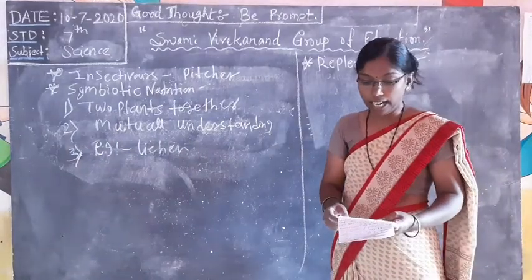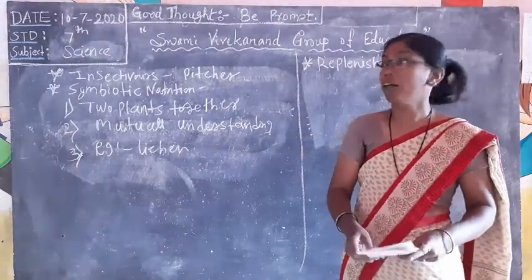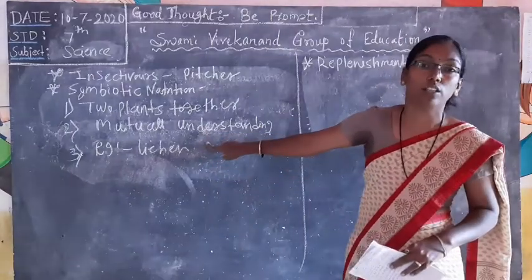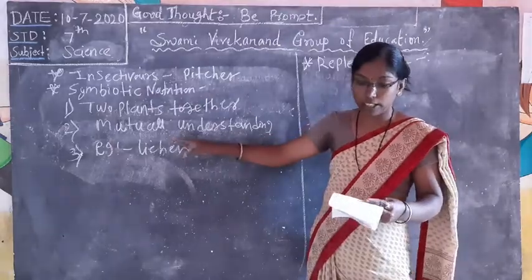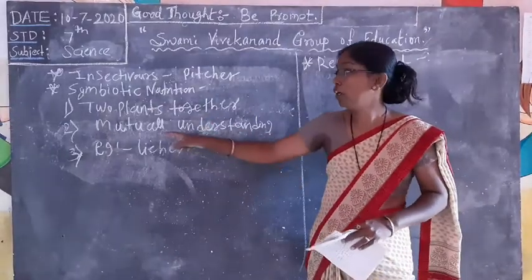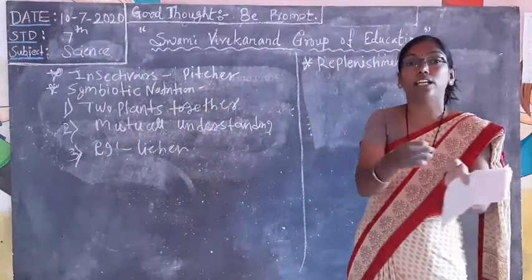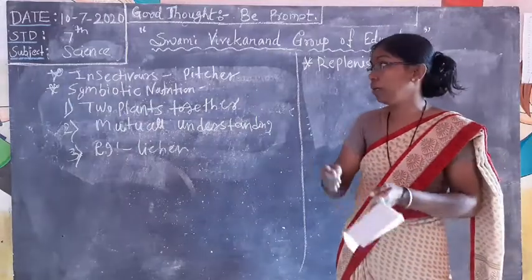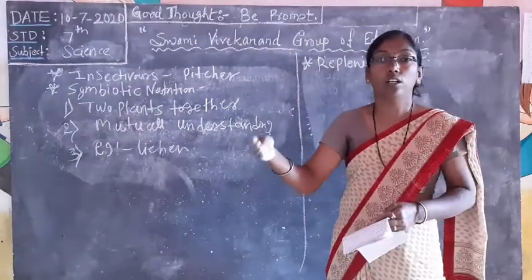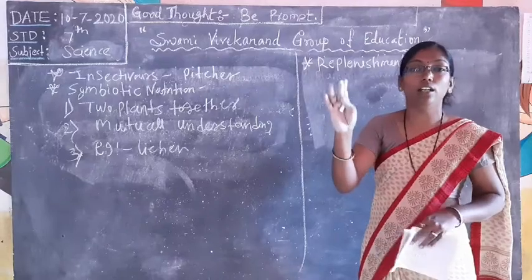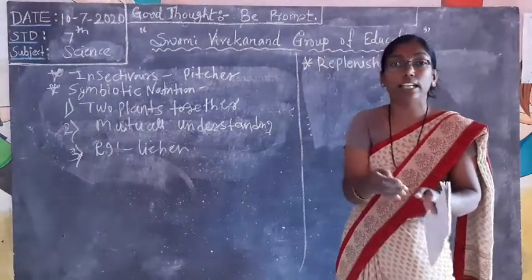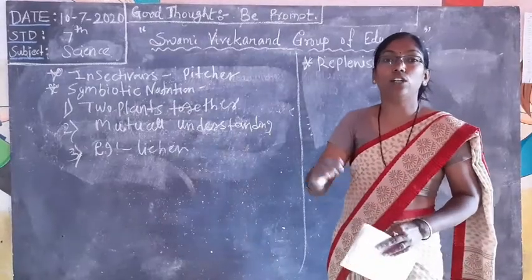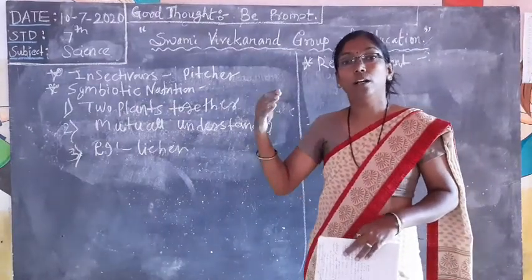Next, it has a symbiotic relationship. You know what symbiotic means. Symbiotic means two plants are together and mutually grow. Root nodules, nitrogen fixation, then Rhizobium: when the symbiotic relationship is maintained, then only it will be useful for further growth.